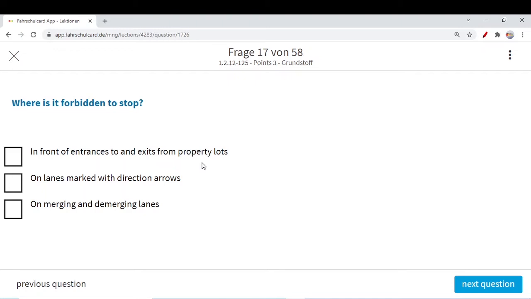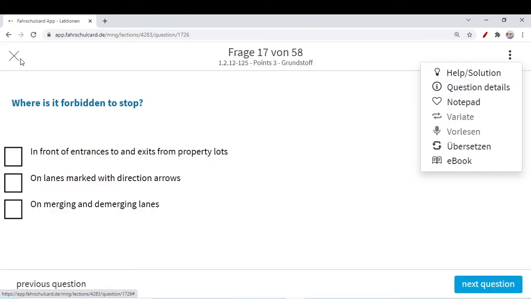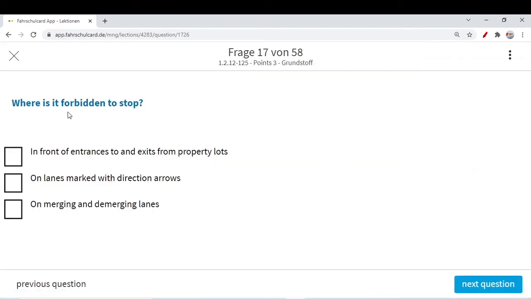Stopping on the entrances and the exit of property lots is never forbidden. It's parking which is forbidden. You cannot park your car exactly in front of an entrance. Let's say this is an entrance of a house or some property lot. You cannot park here. Stop you can, if for some minutes you want, 3 minutes let's say. So it is not forbidden to stop at the entrances or exits. On lanes marked with direction arrows, as I told you, if you want to stop, you should not stop directly on the lane markings like arrows right or left whatsoever. You are not allowed to do this, otherwise the other road users will not be able to see the direction of the arrows, where the road will take the turn.